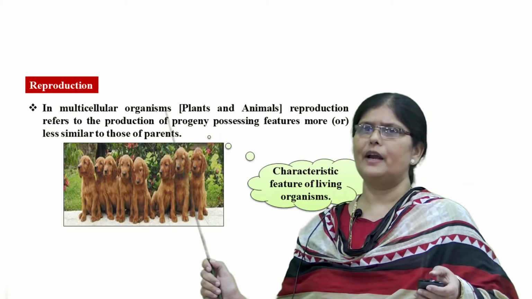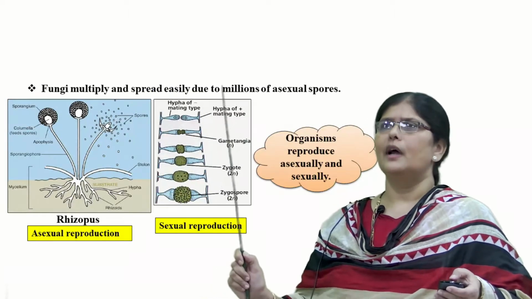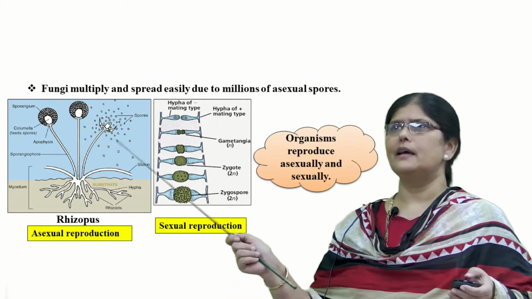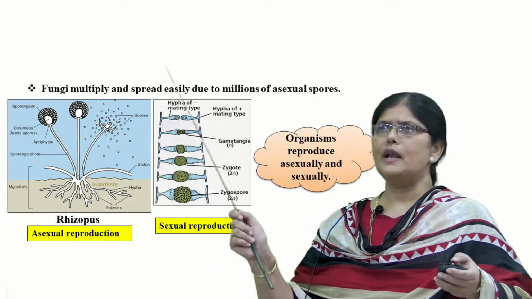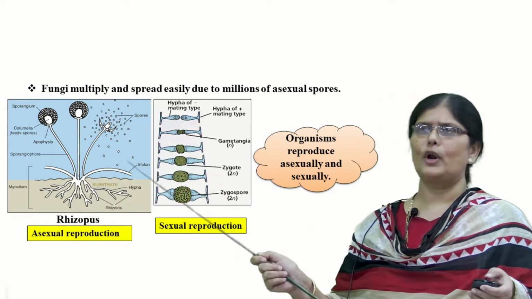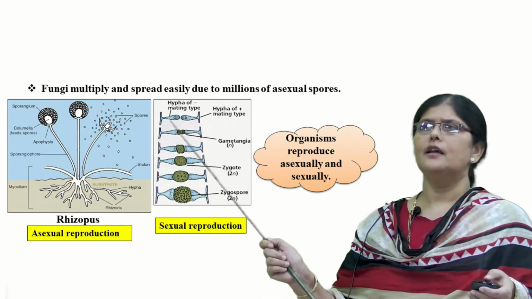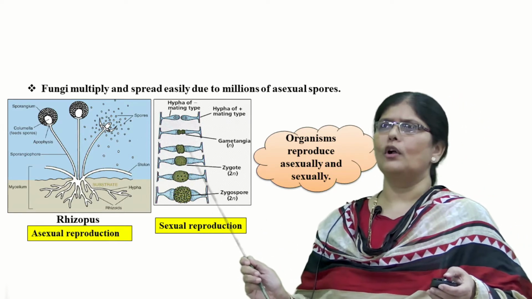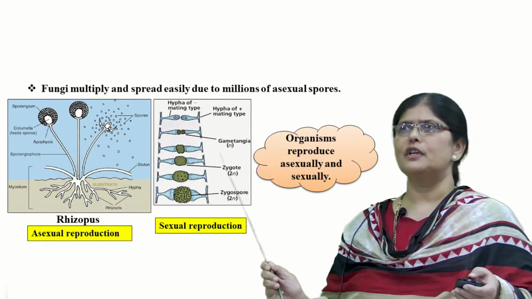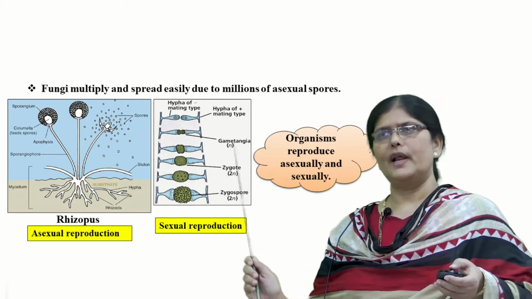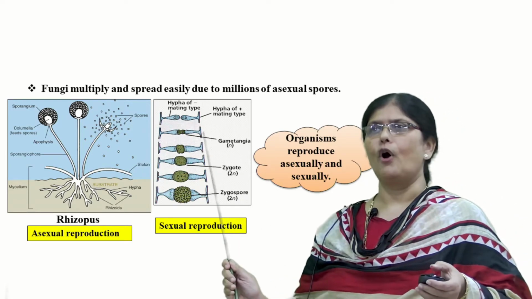Do we not? We find reproduction from the microscopic small living organisms to the highest organisms. Like here, for example, fungi multiply and spread easily into millions of asexual spores. You find in one of the slides the rhizopus showing the production of the spores in the sporangium. And in another slide, you also find the reproduction in one of the fungi. So organisms reproduce both asexually as well as sexually. So all living organisms show this characteristic feature of reproduction.